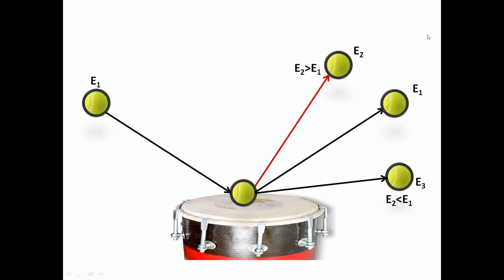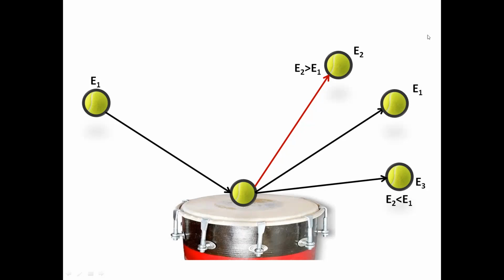The collision of the tennis ball with this surface vibrated the surface, and a part of the energy is utilized in that. So E2, sorry, not E2, this is E3. I wrongly mentioned E2 here. This should be E3. E3 is less than E1.